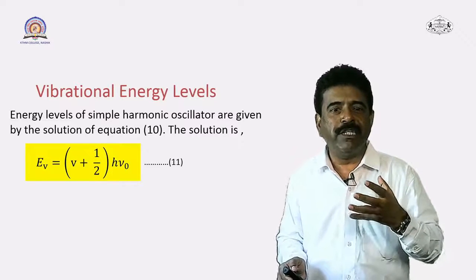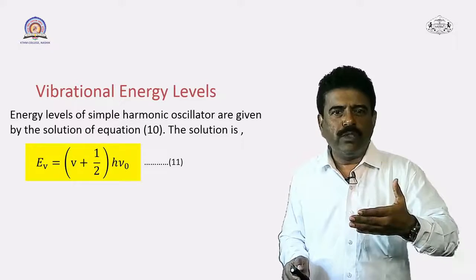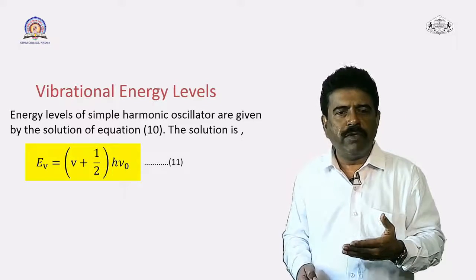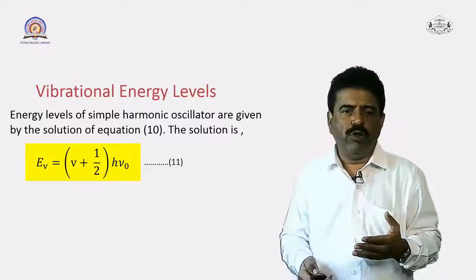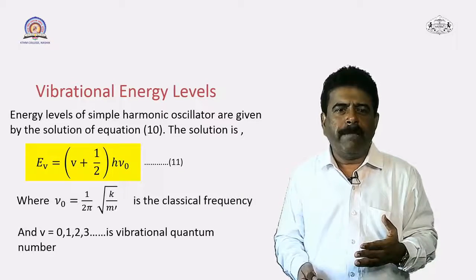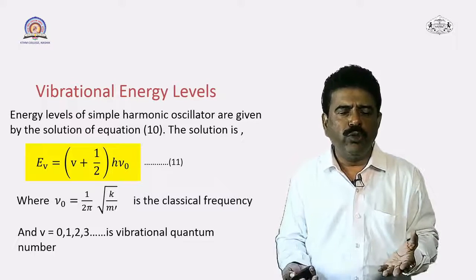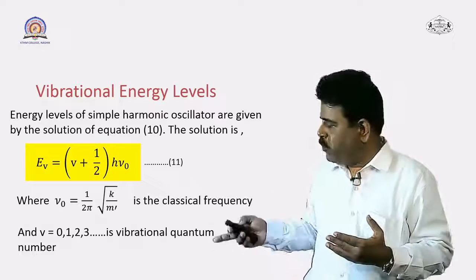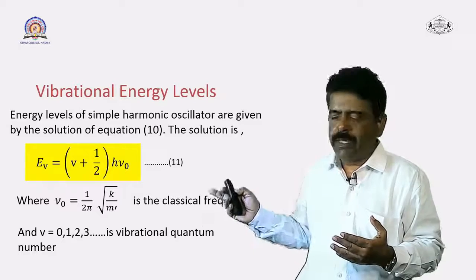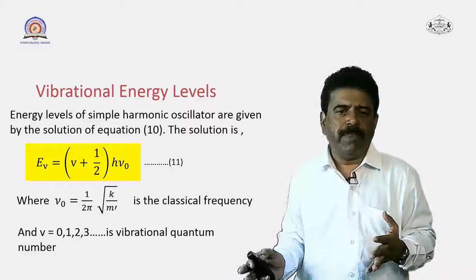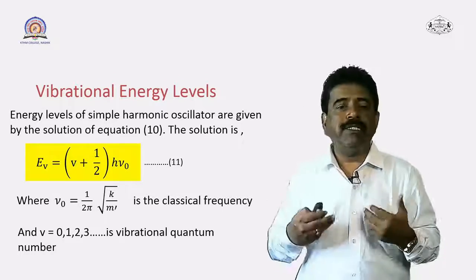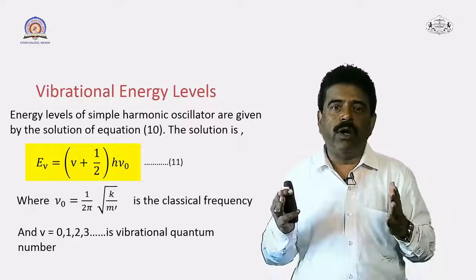This particular equation is important for us. So, this represents the vibrational energy levels of the diatomic molecule. This is equation 12, and here nu 0, what is nu 0? Nu 0 is the frequency, which we have defined earlier, represented by 1 upon 2 pi under root of k upon m dash. This is the classical frequency. And what is V in this equation? V is actually the vibrational quantum number.